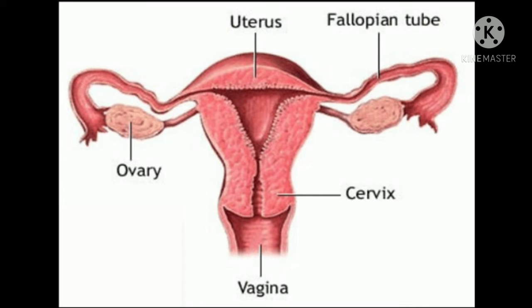And this is called menstruation. So, menstruation occurs as a result of non fertilization of egg. And this cycle takes place roughly every month. And it usually lasts for about 2 to 8 days.